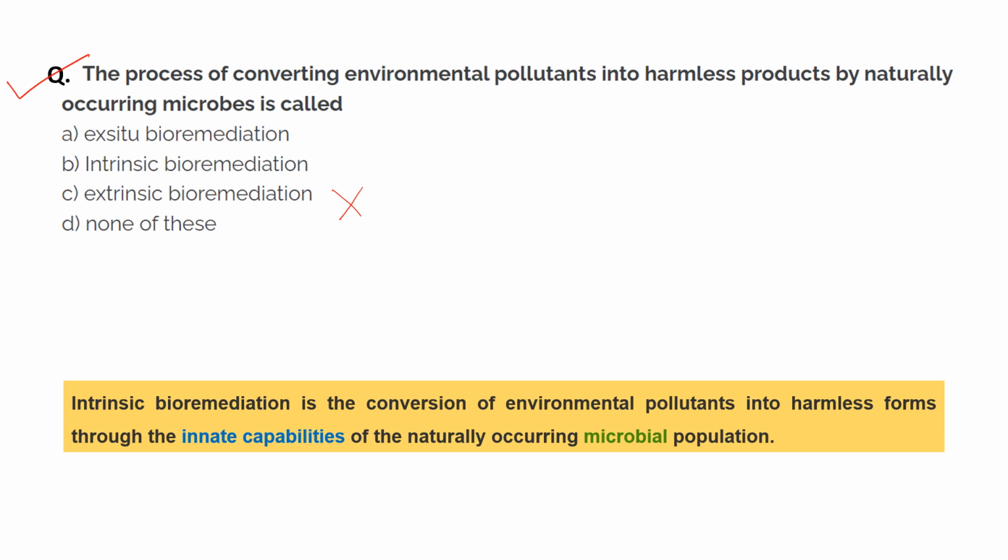Okay, so in this question the right answer is the intrinsic bioremediation. So this is a conversion of environmental pollutants into less harmful pollutants, or we can say products, by using the natural capacity of the microorganisms. Okay, in this process we are not going to change anything. So whatever the natural capacity of microorganisms, we are going to use that capacity of microorganisms for the removal of the pollutants. So intrinsic bioremediation is the right answer for this question.